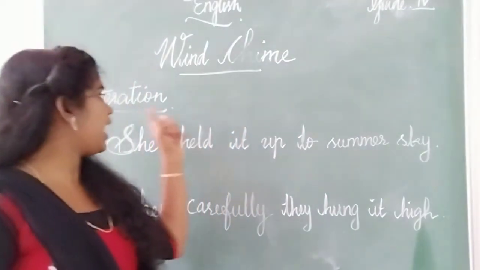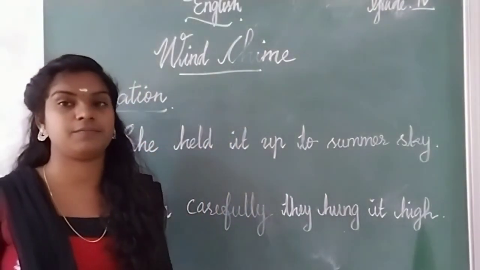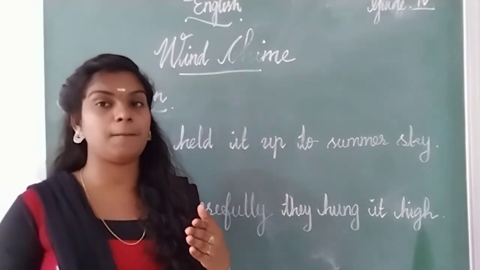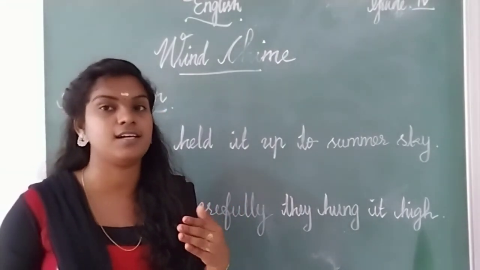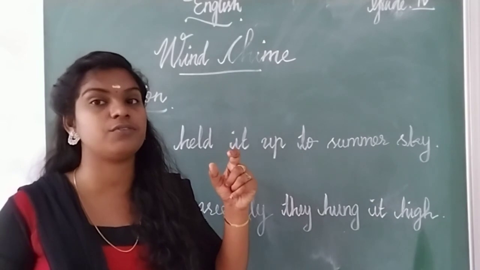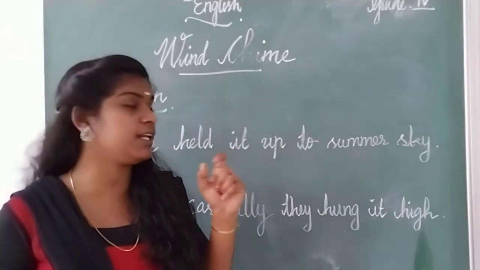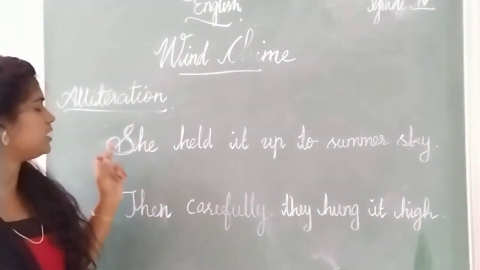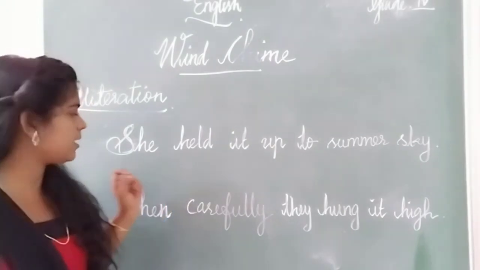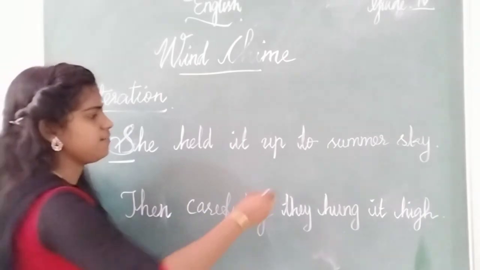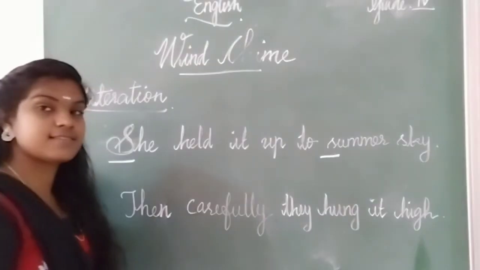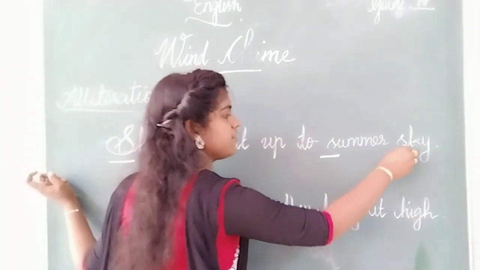For alliteration, it's different. Similar sound, but we can see that similar sound or similar letter at the beginning of the word. Beginning of the word. Look at these sentences here. Have you seen? Then summer, S. Again sky.